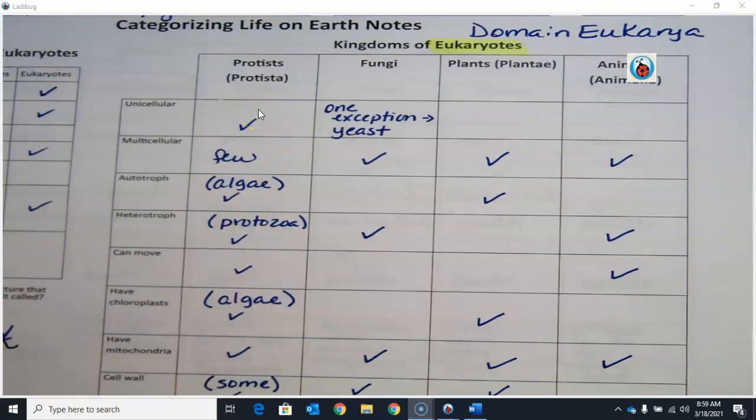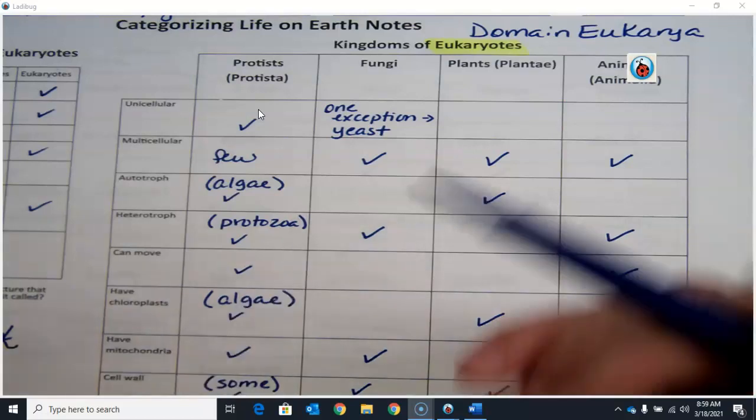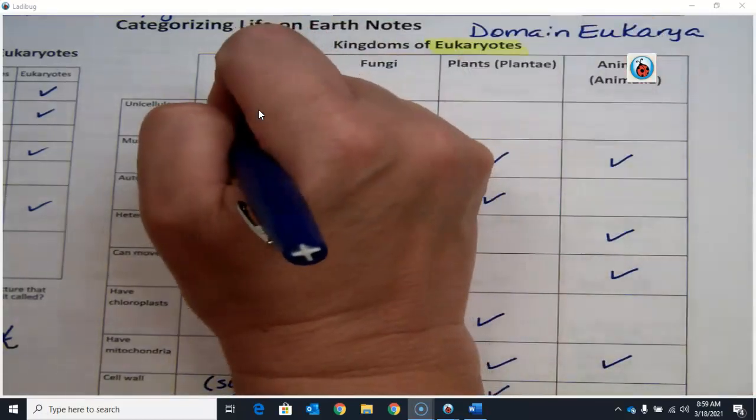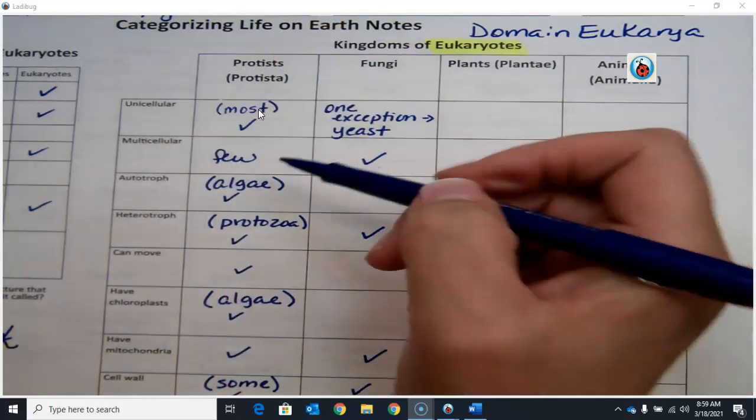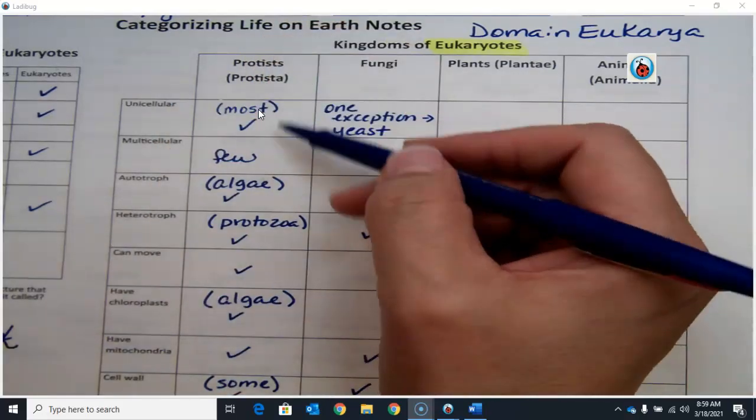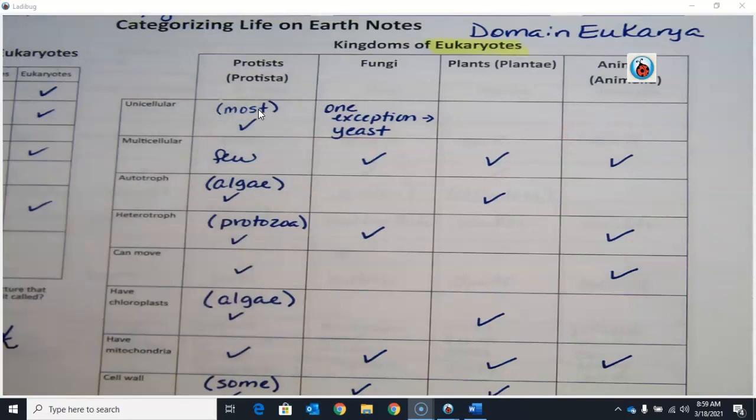So let's look at kingdom Protista. Members of kingdom Protista can be both uni or multicellular. However, by far, most members of kingdom Protista are going to be unicellular. Most. There are a few multicellular protists, mainly the seaweeds.